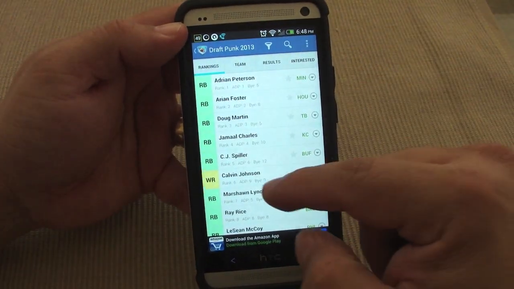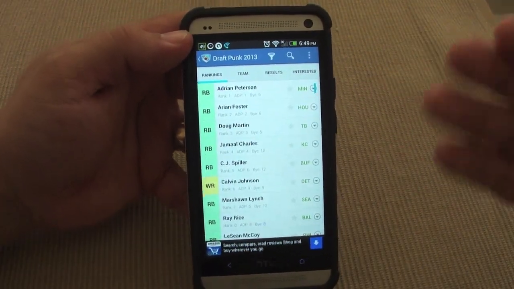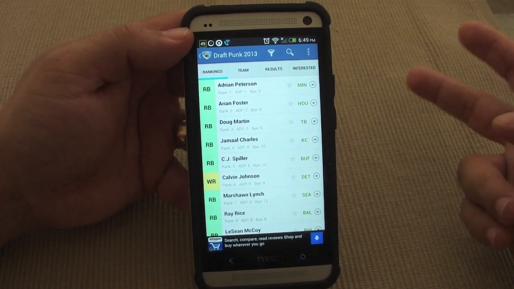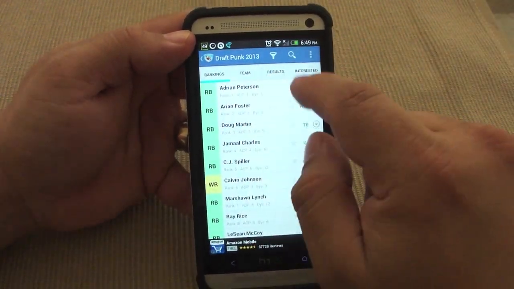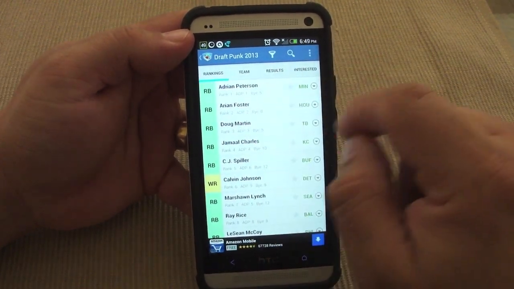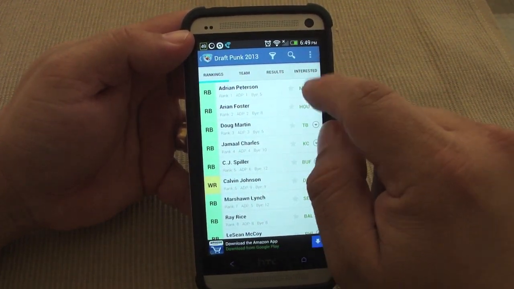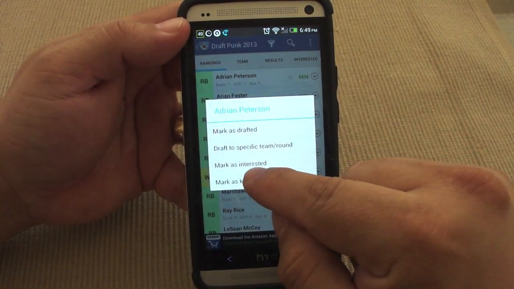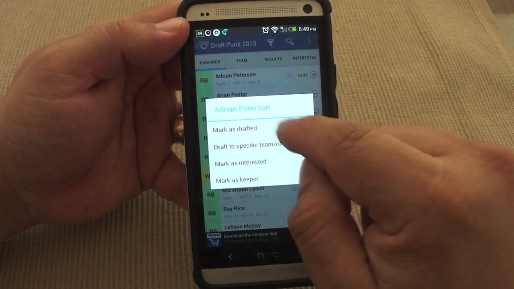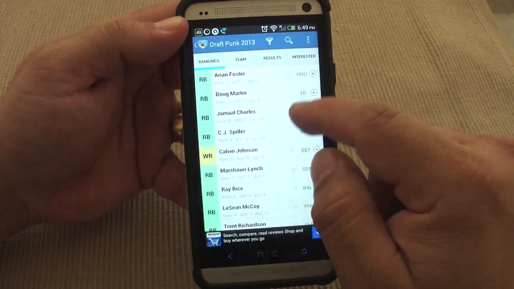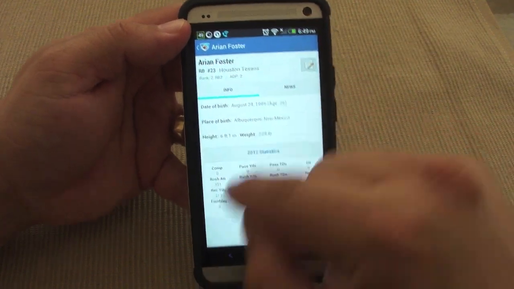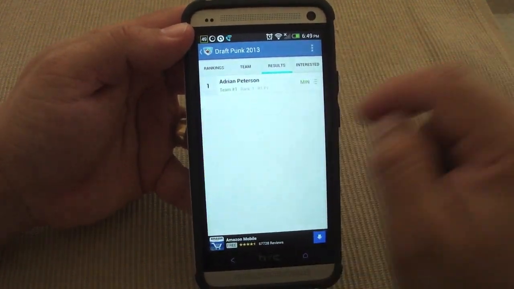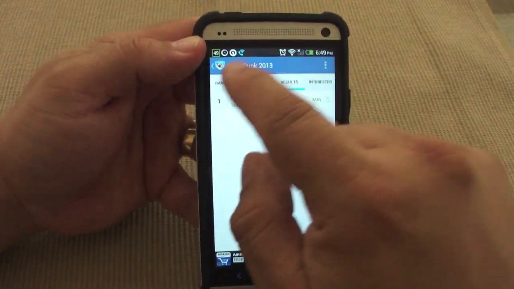Over here you go back, and let's say for example my strategy is going to be my first 2 rounds are going to be running back. So let's say I want one of these running backs, Adrian Peterson. I could select right here and mark as drafted. Of course, if you mark as drafted, it's going to be selected to the first team. Like for example, let's see here, team 1 got him.